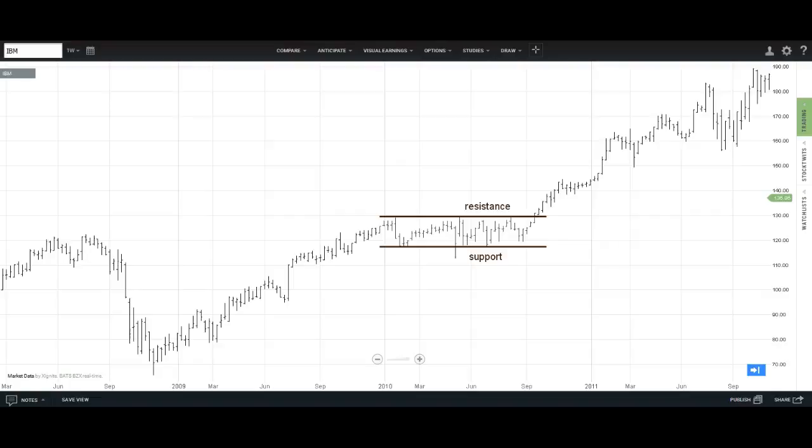Welcome to a video on the basics of support and resistance. Simply stated, support and resistance are respective price levels at which price stops going down or up.